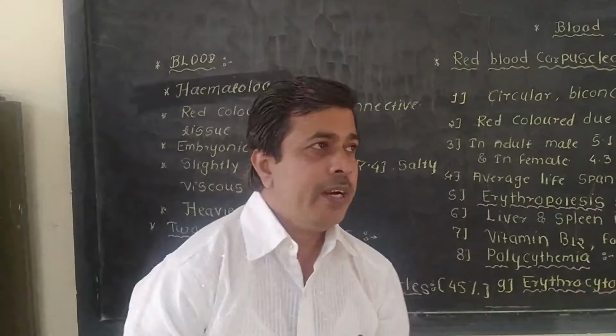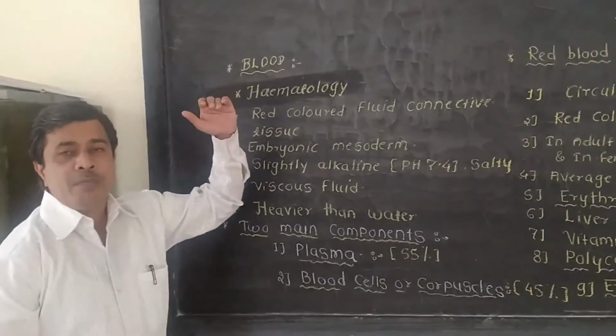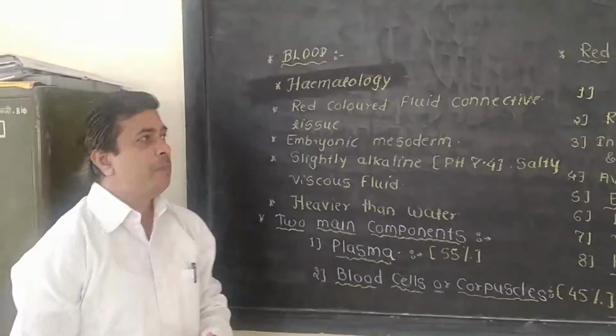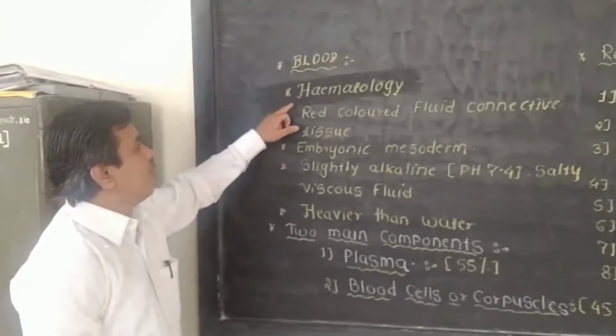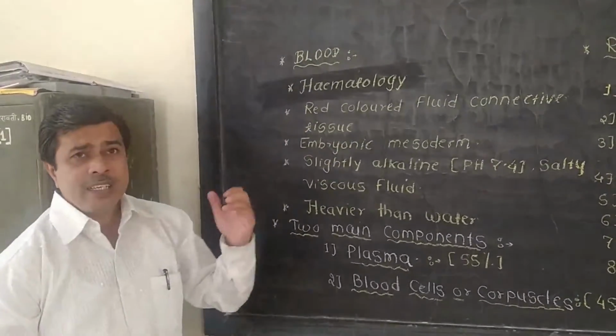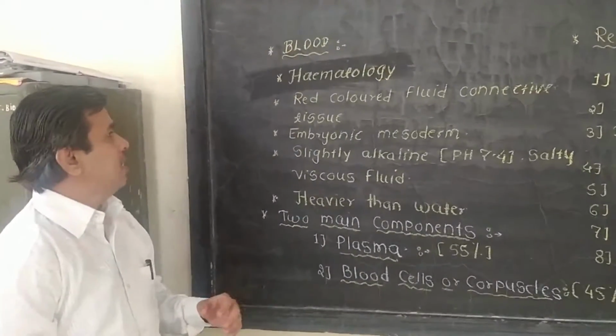Now, the study of blood, that is the branch of biology which deals with the study of blood, is known as hematology. Now let us see that blood shows some important properties. Let us see the properties.